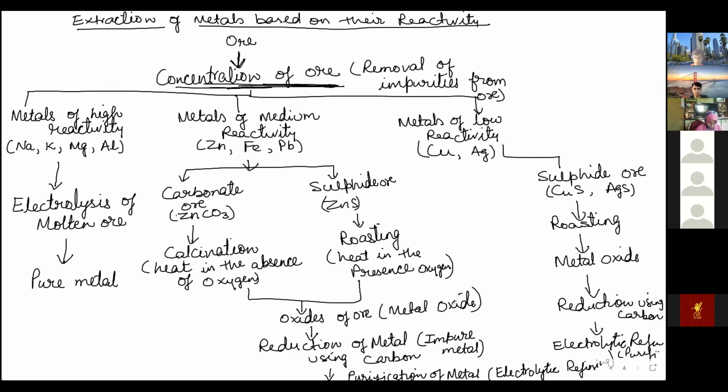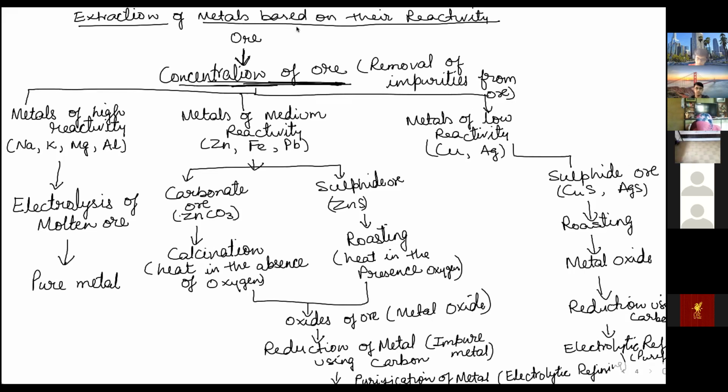Now this oxide I have to remove. This can be simply removed because it is a moderately reactive metal. It can be removed by reduction reaction using carbon or any reducing agent. Here we'll get impure metal. This impure metal is purified by electrolytic refining. Again, electrolysis is used. Now for metals of low reactivity, this whole set of steps gets repeated because these are usually sulfide ores. So the same steps are repeated over here. So these are the various steps involved in extraction of metal from the ore.